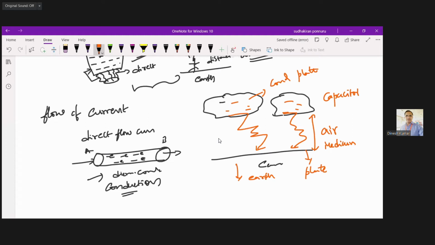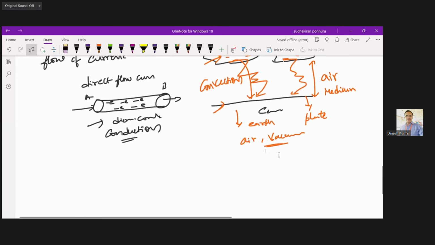Since there is no direct contact between the clouds and the air, but the flow of charges is still happening, such type of flow of current or flow of charges is called what? Convection type of flow. That means the flow of electrons inside air or vacuum is considered convection type of current. One more example I can tell.